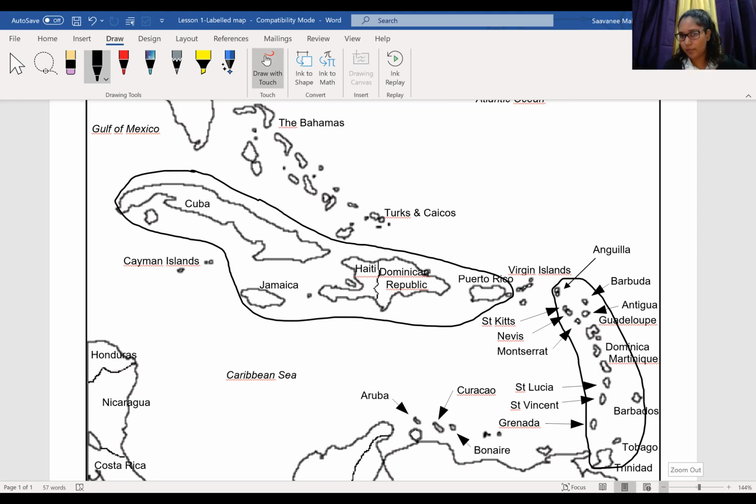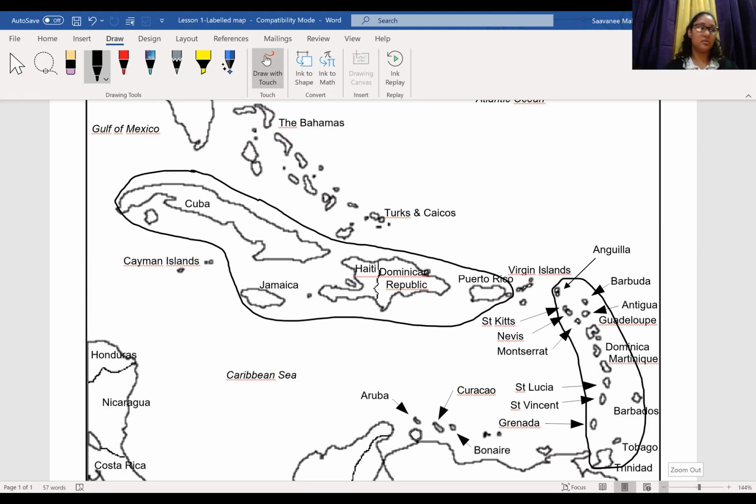How I like to remember it is that the Greater Antilles is above. For example, in maths, when we say 10 is greater than 9, 10 is the number above 9, 10 is higher than 9. So I like to remember the positioning of these groups like that. The Greater Antilles is above the Lesser Antilles. Also in the alphabet, G comes before L, A, B, C, D, E, F, G, H, I, J, K, L. So G comes before L, just as the Greater Antilles comes before the Lesser Antilles. That's an easier way to remember it.